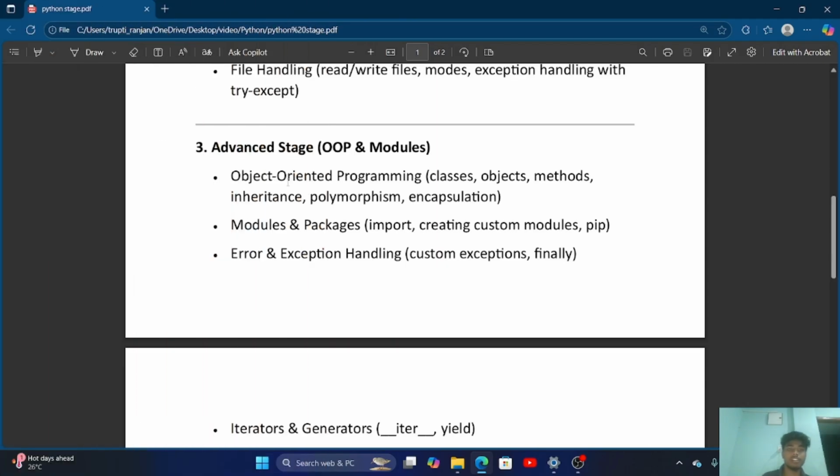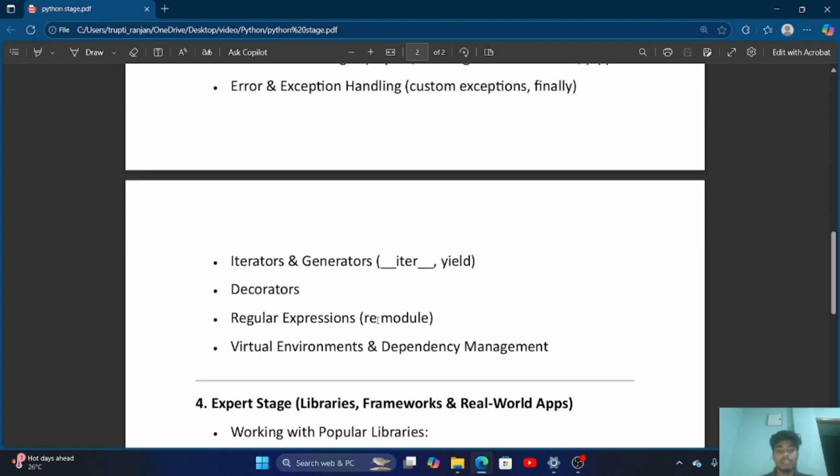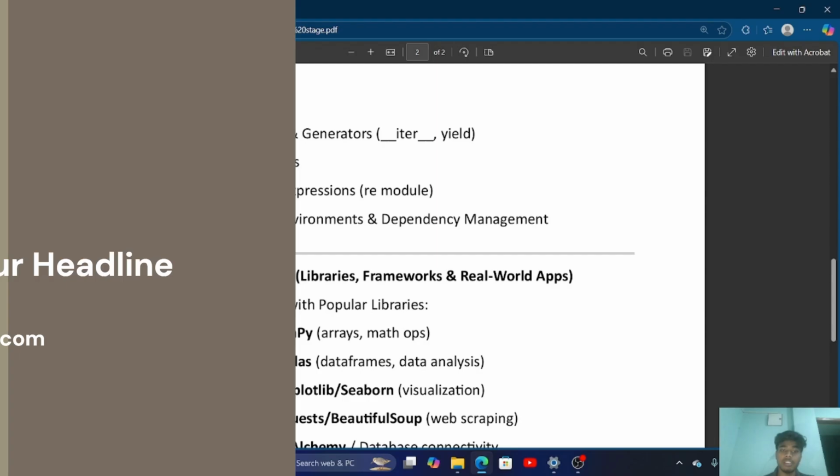In the advanced stage, we discuss object-oriented programming, modules and packages, error and exception handling, iterators, generators, decorators, regular expressions, virtual environment, dependency management. Then we go to the expert stage.